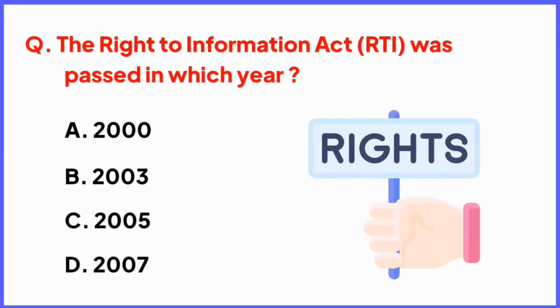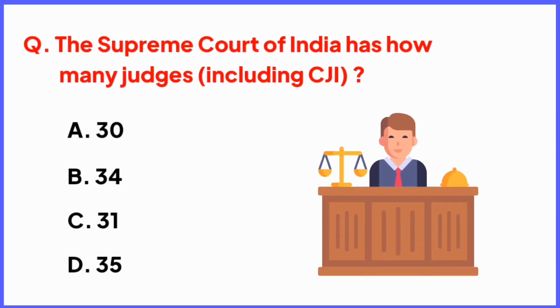The Right to Information Act RTI was passed in which year? Right answer is option C, in 2005. Yes friends, the Right to Information Act RTI was passed in the year 2005 in India. The Supreme Court of India has how many judges including Chief Justice of India? Right answer is option B, 34. Yes friends, there are 34 judges including CJI, Chief Justice of India, in Supreme Court of India.